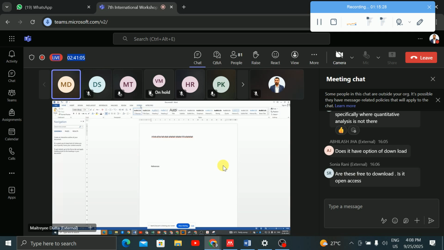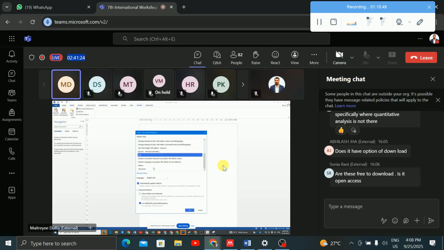So what is the advantage? Whenever you are writing some thesis work and you want to add one paper, right, you will click on Zotero and say add or edit citation. Whenever you click add or edit citation, it shows which format. Generally in engineering we use the IEEE format, or Harvard, Modern Humanities Research Association, Nature, or some other format is also available, whatever format you have.